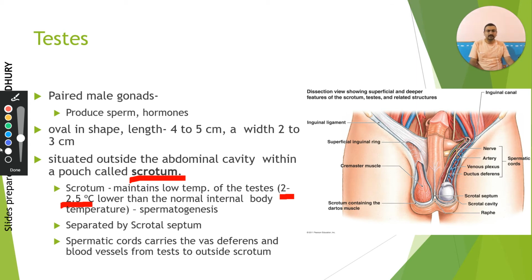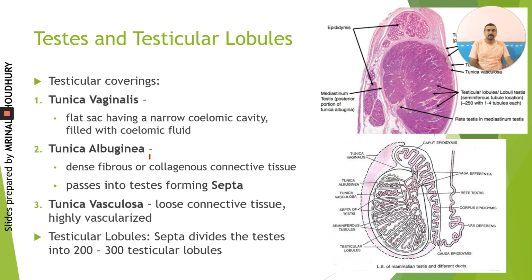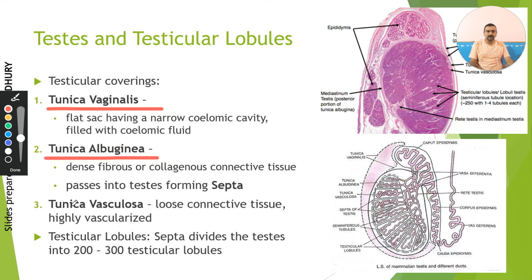Coming to the testis and its lobules, if we look at the outer coverings first, then the testis has three basic coverings, that is your tunica vaginalis, tunica albuginea, and tunica vasculosa.